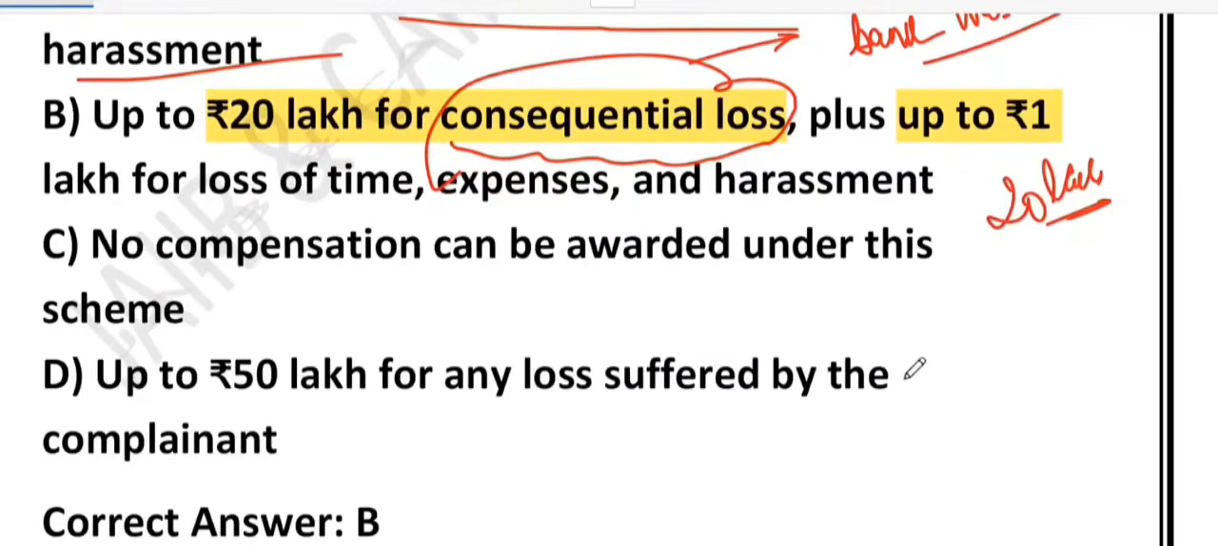What about option C? It says no compensation can be awarded under this scheme. This is wrong. This scheme is specifically designed to help customers by awarding compensation where the bank or financial institution is at fault. What about option D? It says up to 50 lakh for any loss suffered by the complainant. This one is also incorrect. The maximum limit is 20 lakh for financial loss, not 50 lakh.